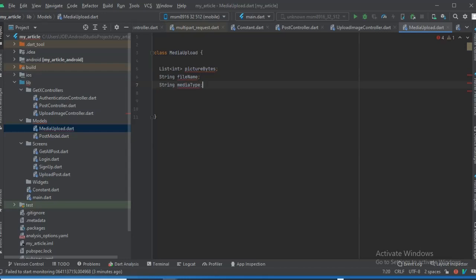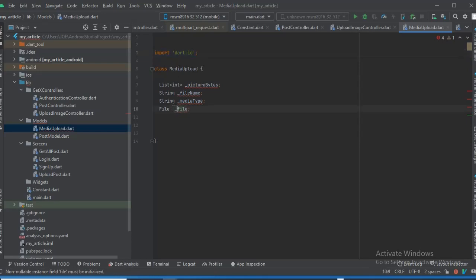Let's make all of this private for now. Lastly, we're going to need the file itself. So we're going to need the file we're uploading, right? So now let's import this. This is a class that comes inbuilt with dart .io, so you need to import that. Make this a private field as well.